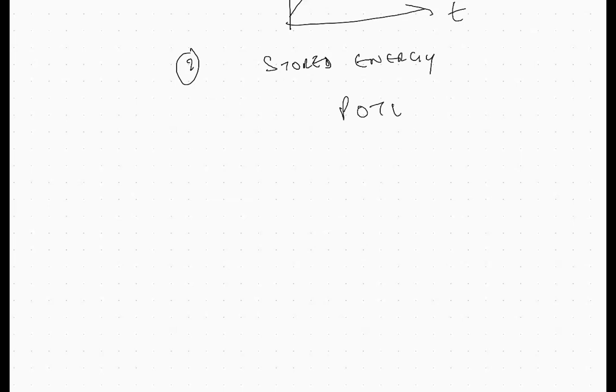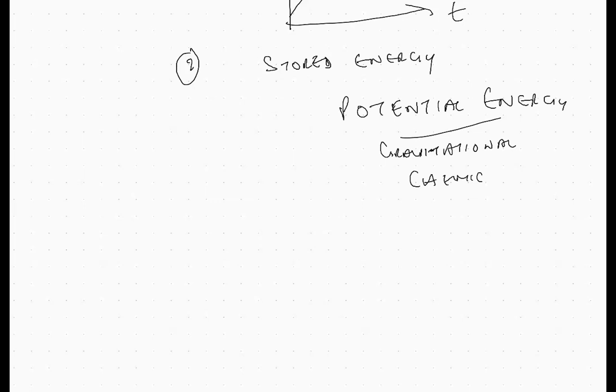It may be gravitational, maybe chemical bonds, spring potential, which comes from physics one. So those are the stored energies. When you break a bond or make a bond, the energy that is given in to break a bond or the energy that is given out, these are potential energies.